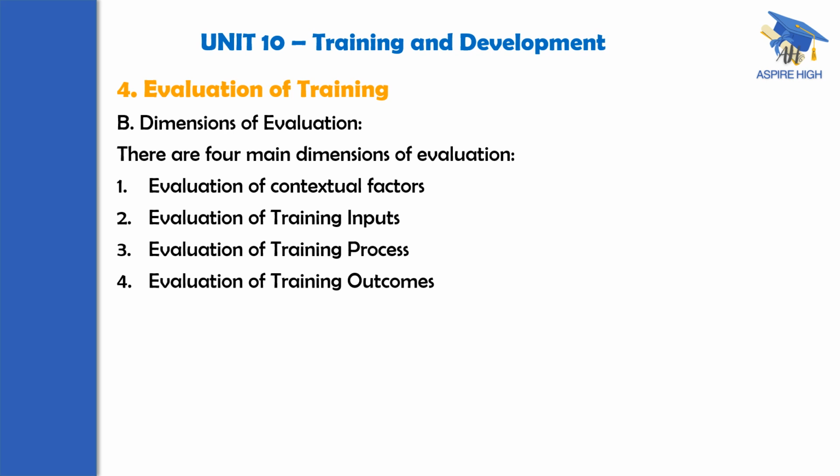So you have to evaluate the context in which the training need has come out. Second, you have to evaluate the inputs that are given in the training program. Third is how it is given, what method was adopted. And the fourth one is the result: whether the original or targeted objectives of the training program are achieved or not. In this way, we have to understand the dimensions of evaluation.